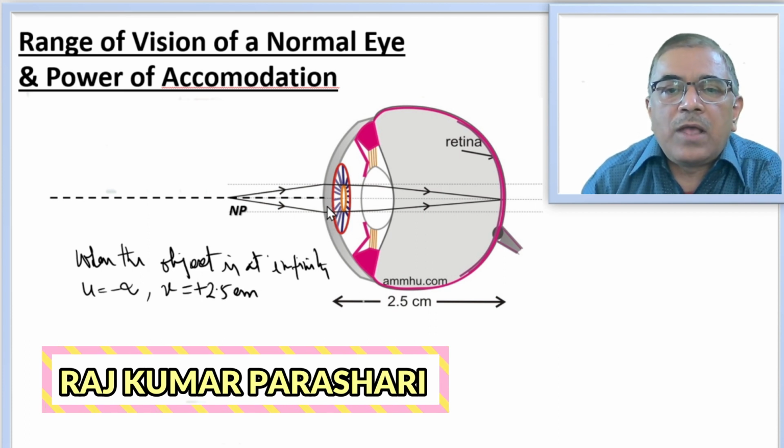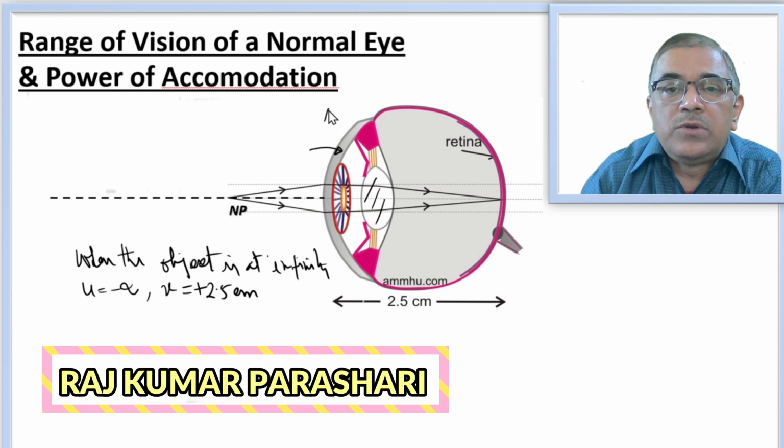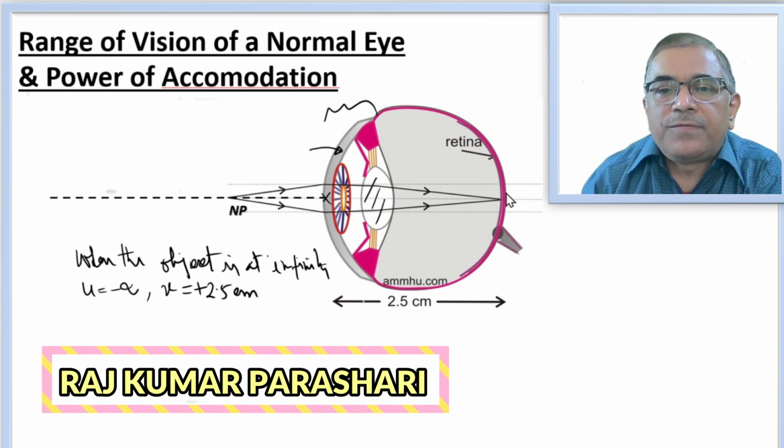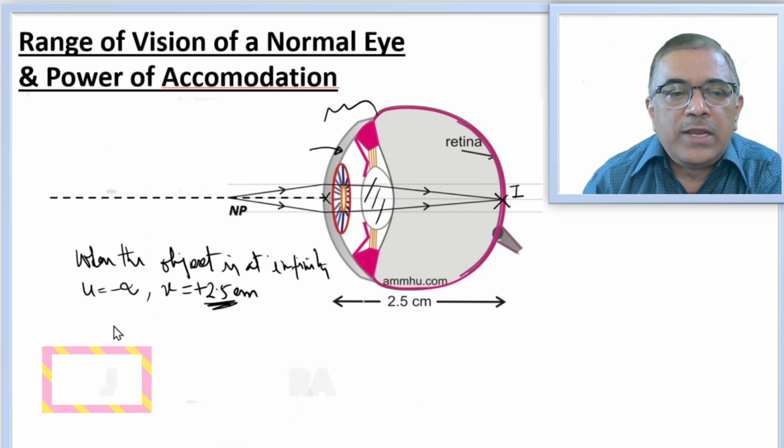See, cornea provides maximum refraction, but the fine tuning is done by the eye lens system. So this whole is the eye lens system. So the distance, roughly I'm choosing this to be 2.5 centimeter itself. This is where the image is formed at the retina. Distance of the image from the eye lens system is about 2.5 centimeter.